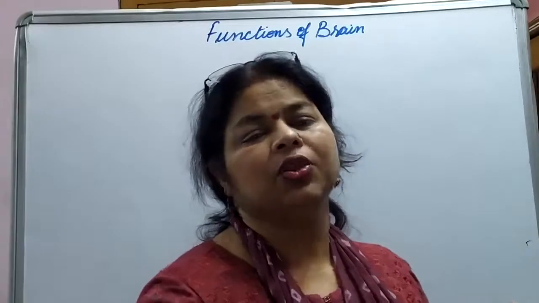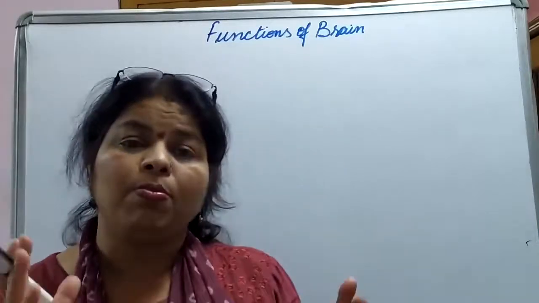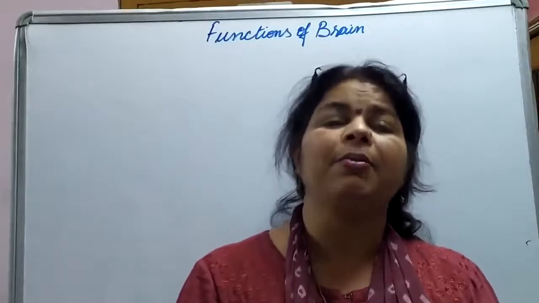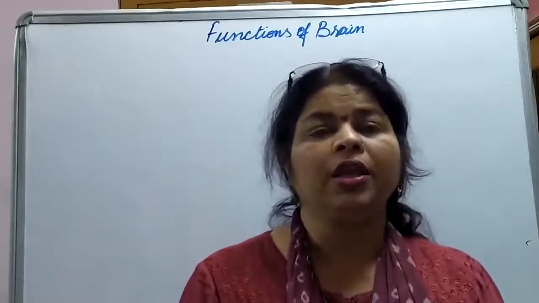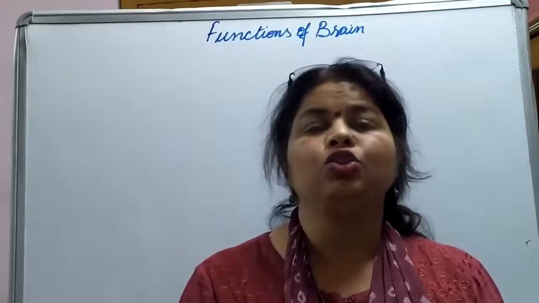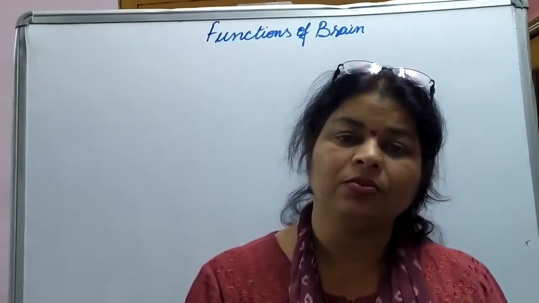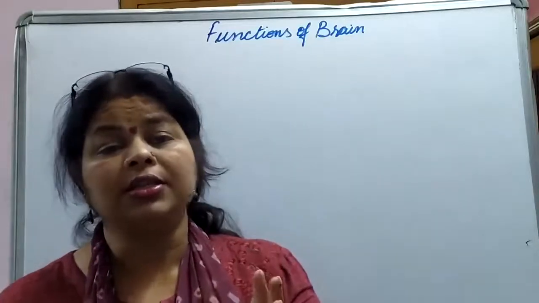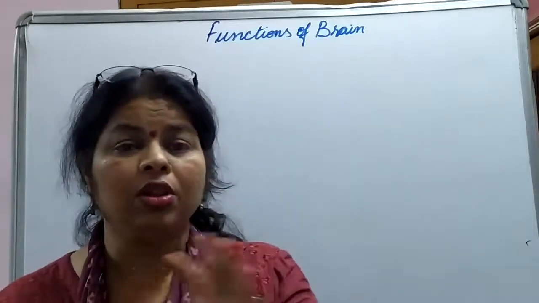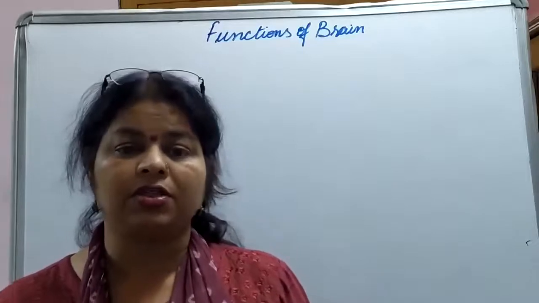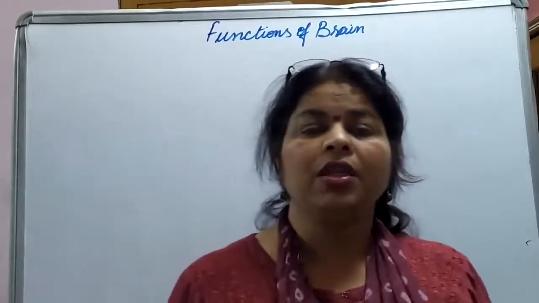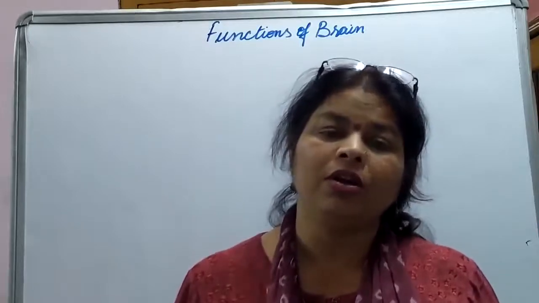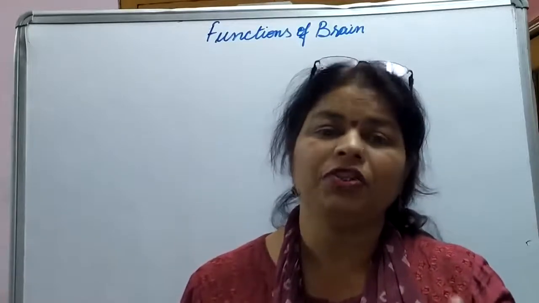Then what is the next one? It coordinates all the bodily activities so that the mechanisms and chemical reactions of the body can work together efficiently. Listen carefully. The brain coordinates all the bodily activities, all the physical activities, in such a way that the mechanisms and chemical reactions of the body work together efficiently.